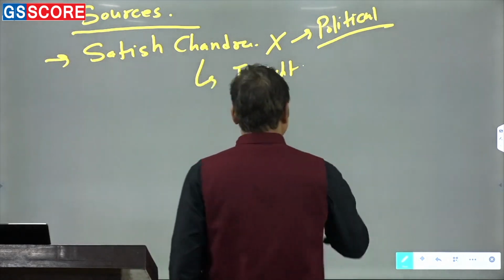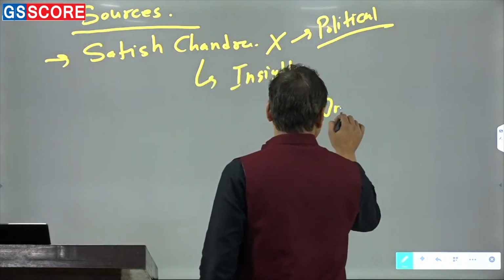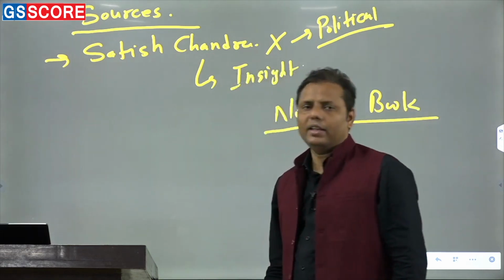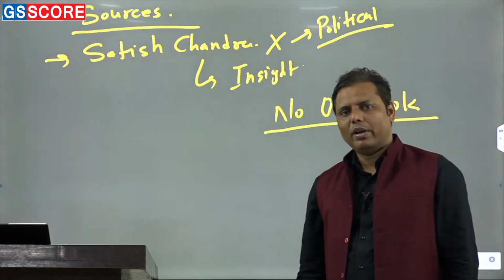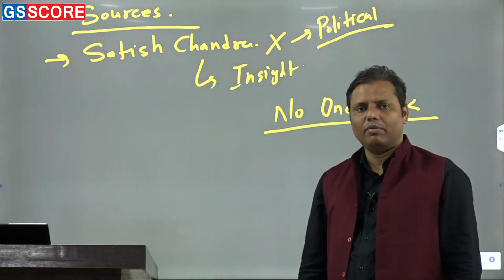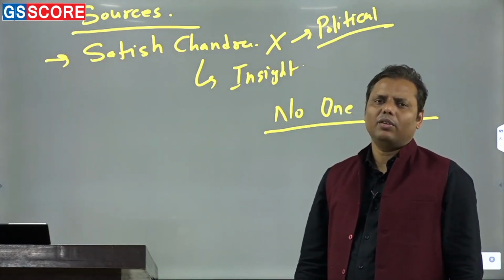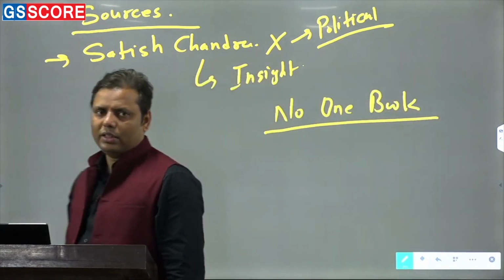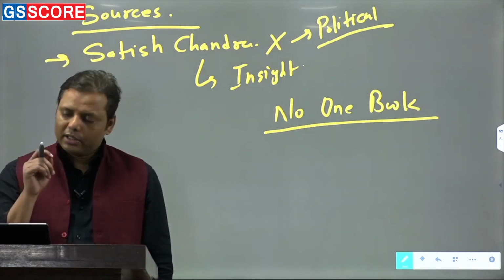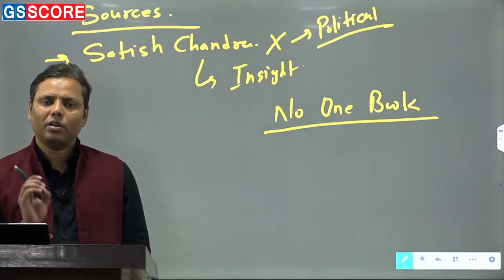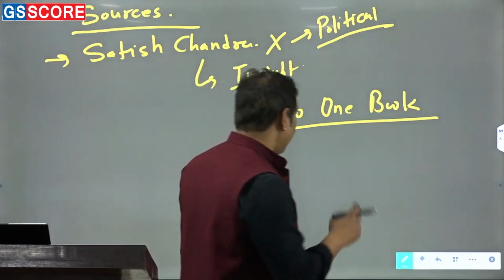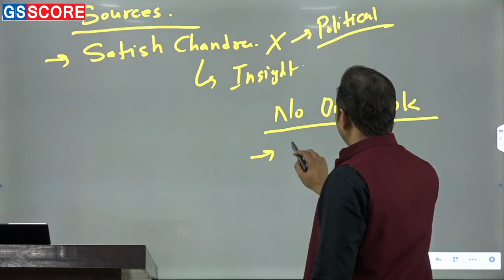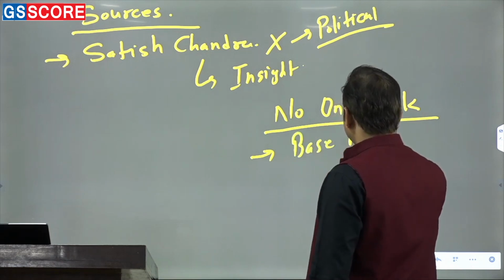So frankly speaking, there is no one book which includes everything that you want. This book provides information on society, and on culture as well. I think it is impossible to say that one book provides information on all these topics. In fact, I cannot bet on this. There are no notes in the market either which provide the necessary information on every topic, and that's why I will suggest that you make any one book the base book.